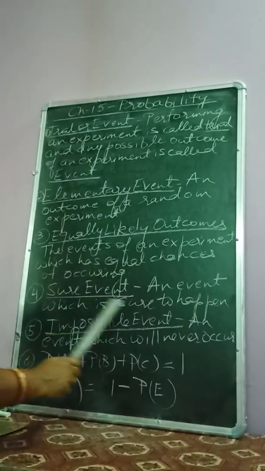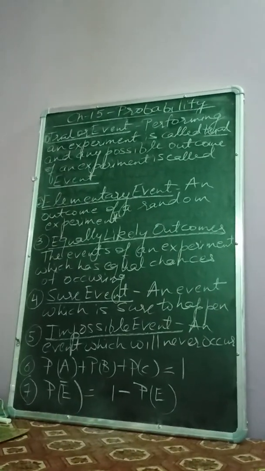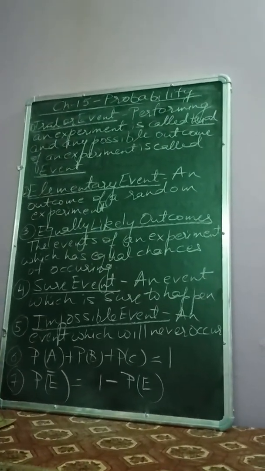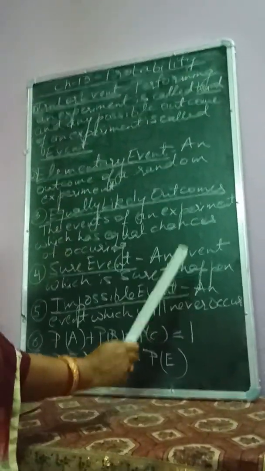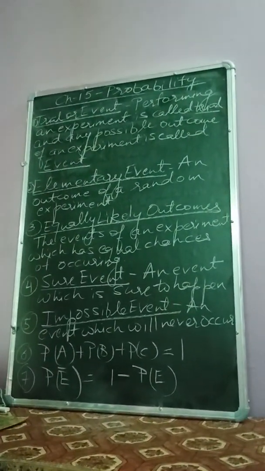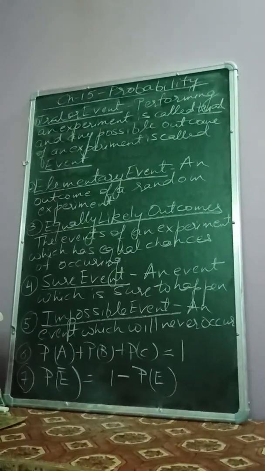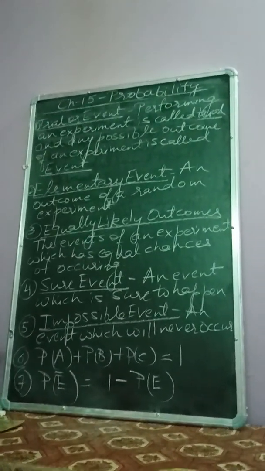Then sure event. An event which is sure to happen is called a sure event. For example, when we throw a dice, then getting the numbers 1, 2, 3, 4, 5 or 6 are sure events. Then the next definition is impossible event. An event which will never occur. For example, again if we throw a dice, and we want to get 7, 8 or 9 on the dice, then these events will be called impossible events as they will never occur.